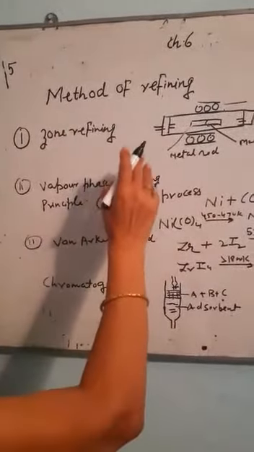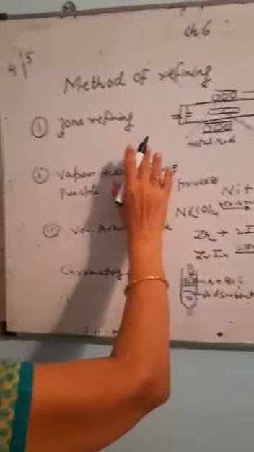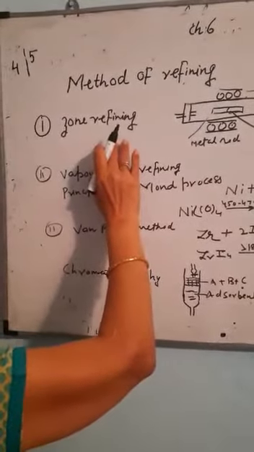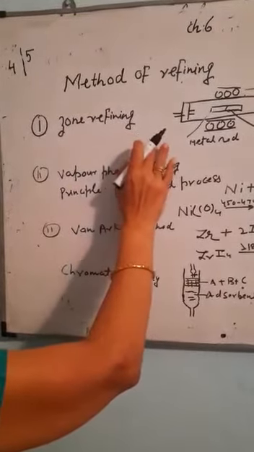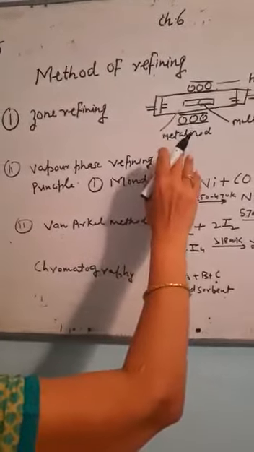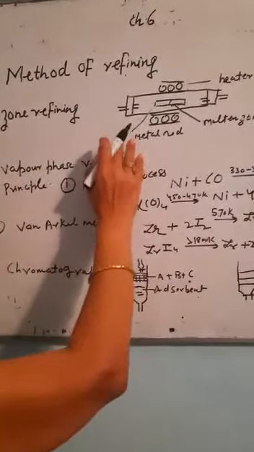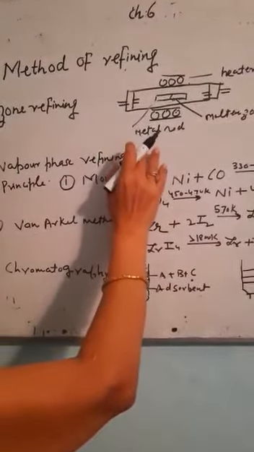Good morning. There are a few methods of refining, a few of which I have already discussed. The next method is zone refining. This method is used for refining of semiconductors. It requires a very high temperature. Boron, gallium, indium, these substances are refined by this method.